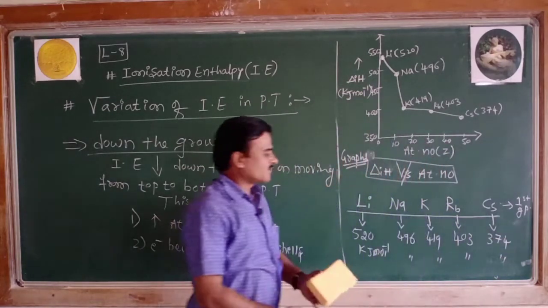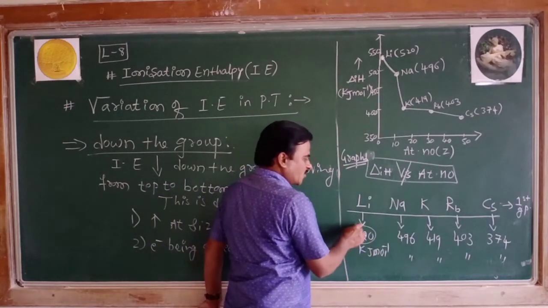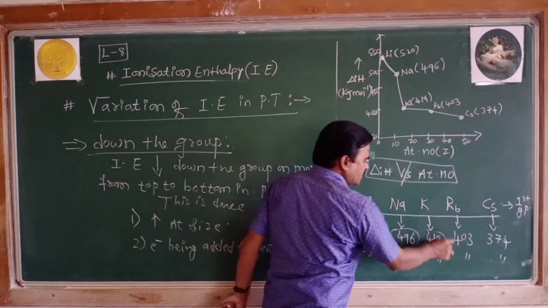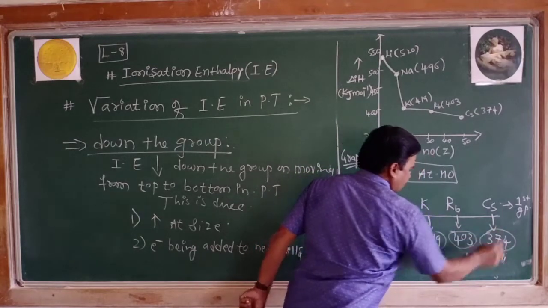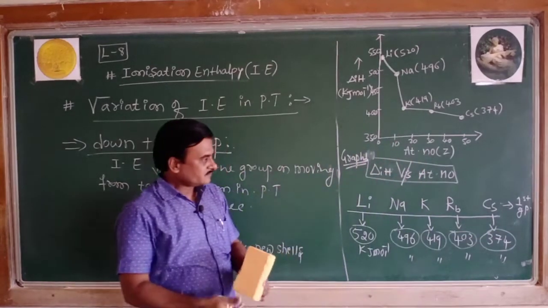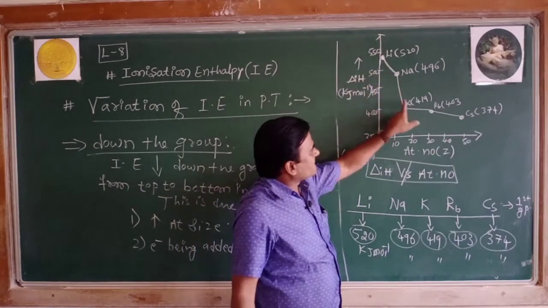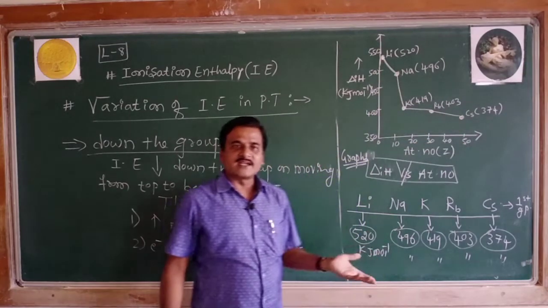Now you can see the ionization enthalpy of lithium is 520, that of sodium 496, potassium 419, rubidium 403, cesium 374. From this data and this graphical representation, as the peak is getting down gradually, it indicates that as you move